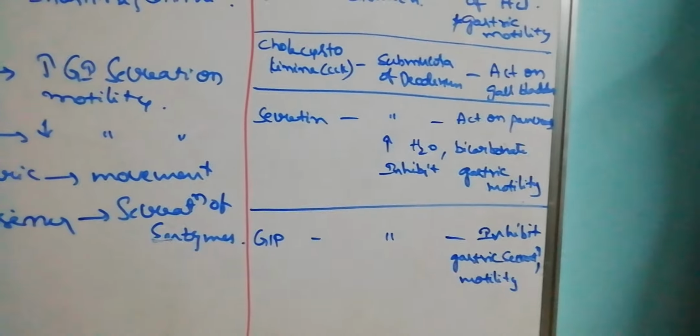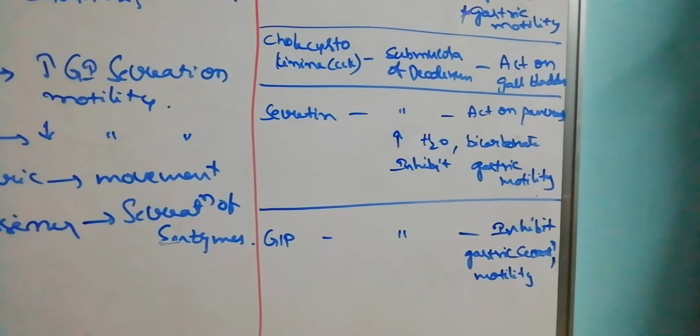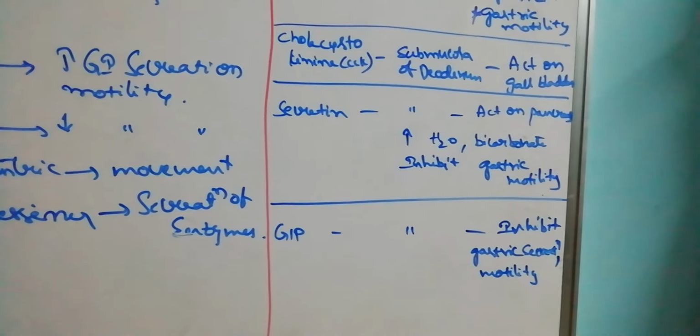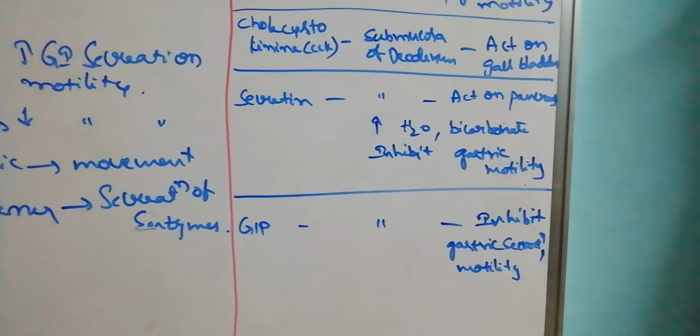The second one is cholecystokinin. The CCK cells of the submucosa of the duodenum produce this cholecystokinin.